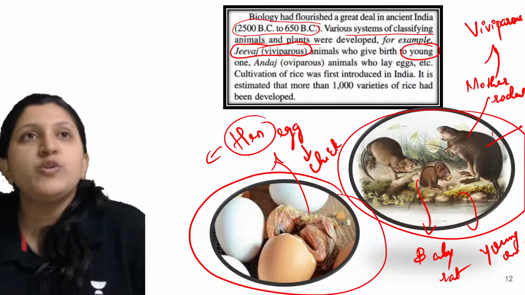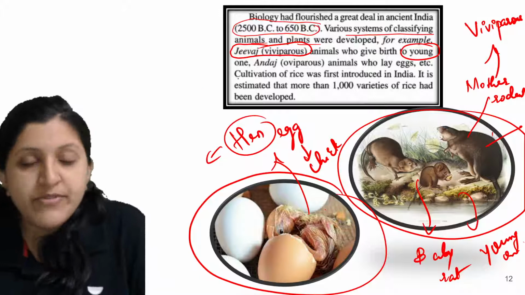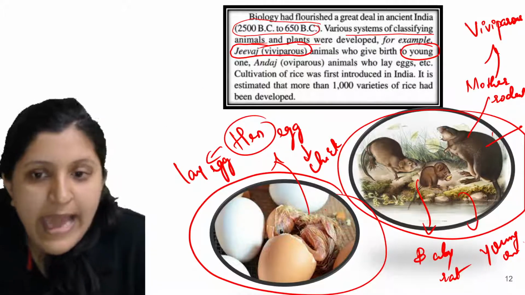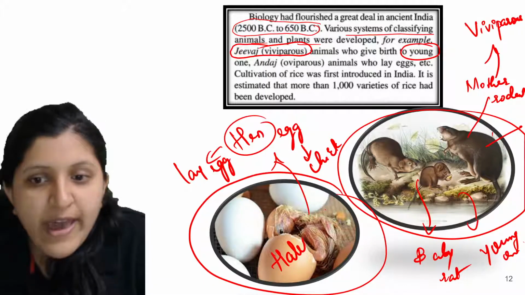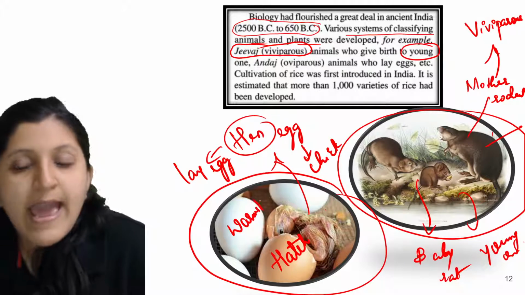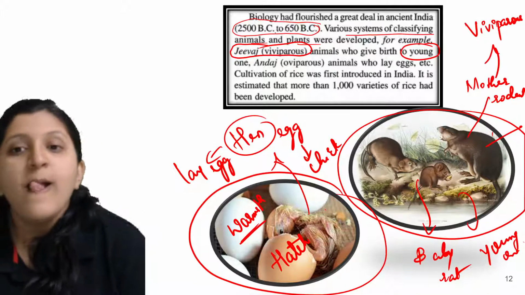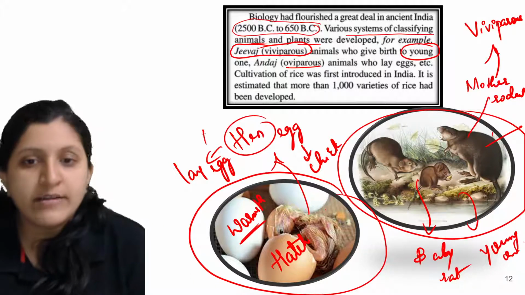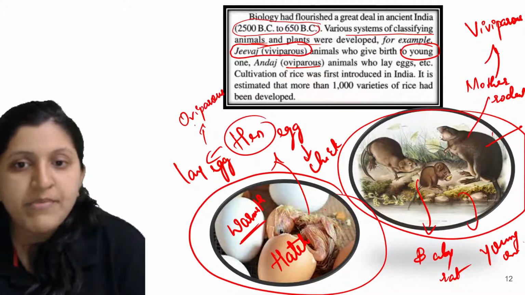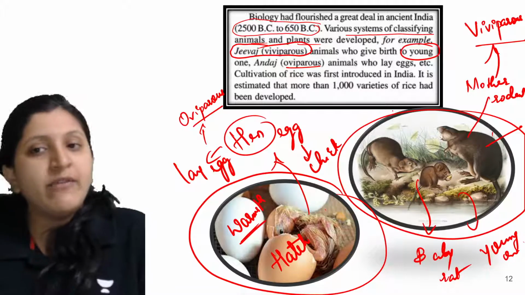Some birds and some animals lay an egg, and then this egg will hatch by being provided warmth. Such animals are called andaj, or oviparous. Oviparous animals lay eggs. Viviparous animals give birth to a young one directly.